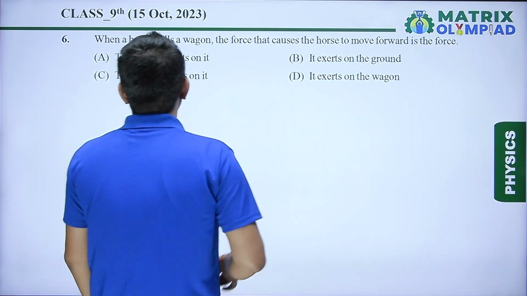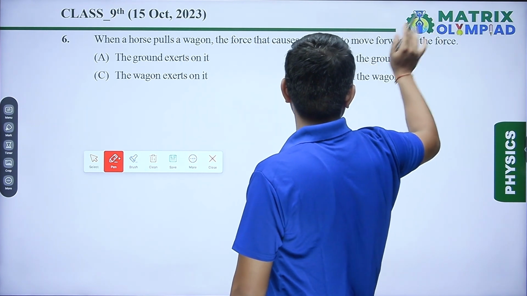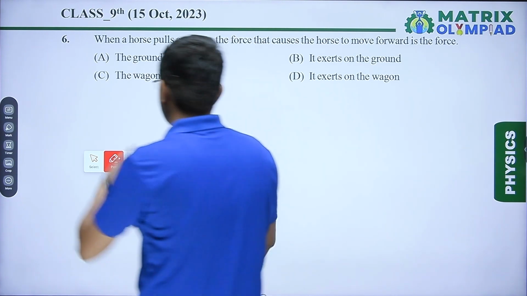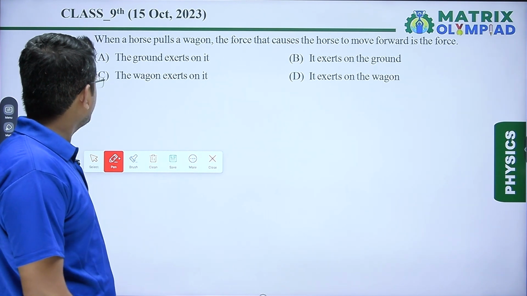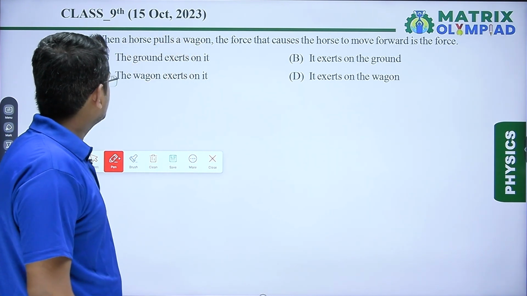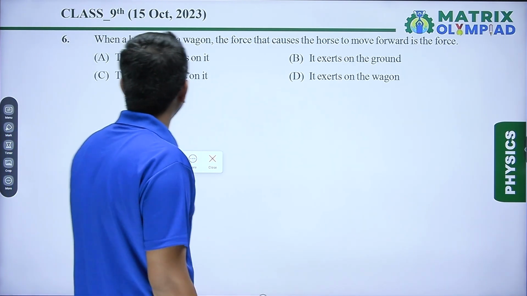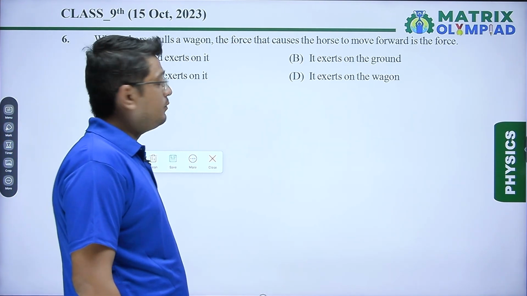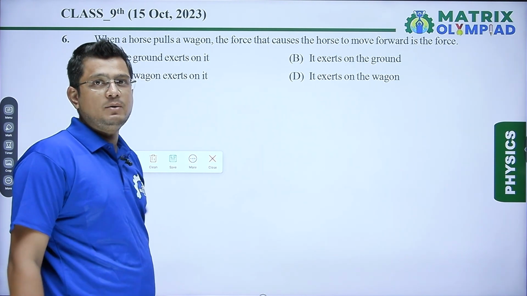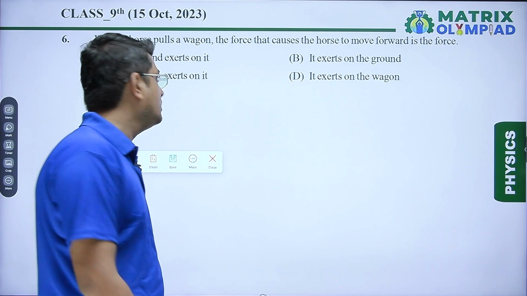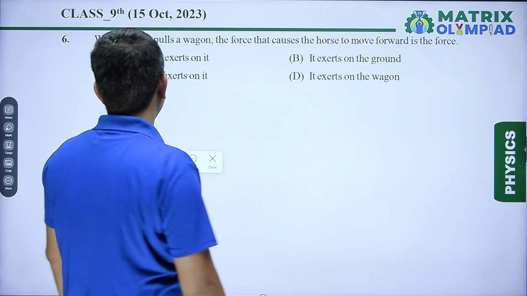In question number 6, it is said, when a horse pulls a wagon, the force that causes the horse to move forward is the force... Which force is responsible for the movement of the wagon? We can see the force exerted by the ground is responsible, because the horse is pushing the ground in the backward direction, and each action has an equal and opposite reaction. So the ground will exert a force on the horse. So option A will be the correct answer.